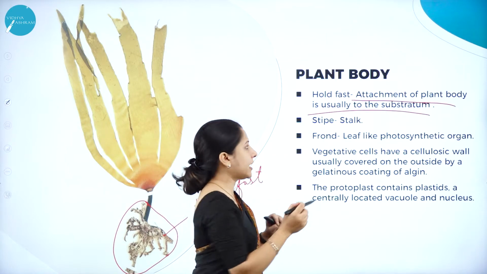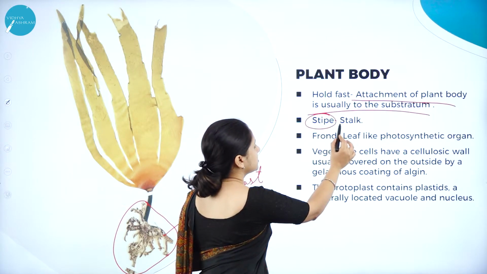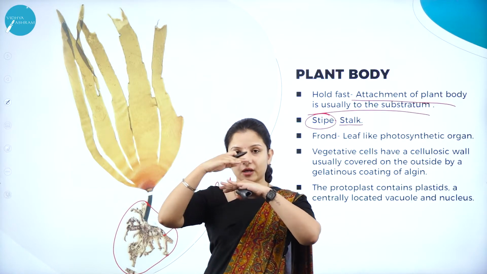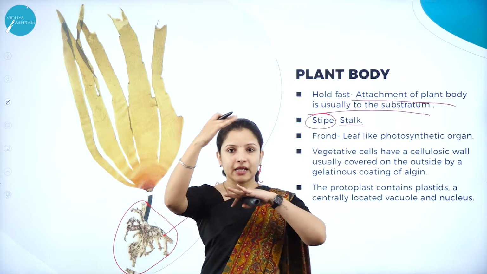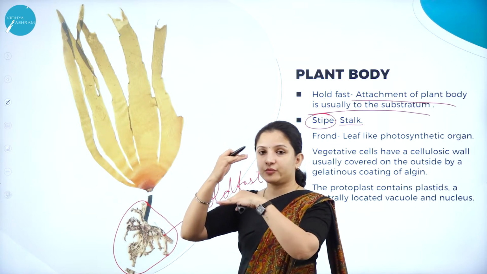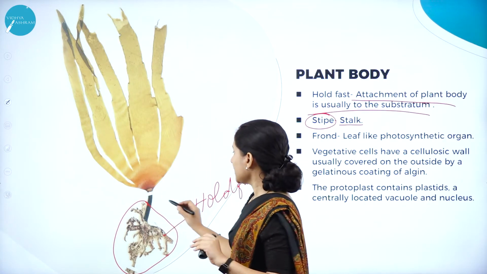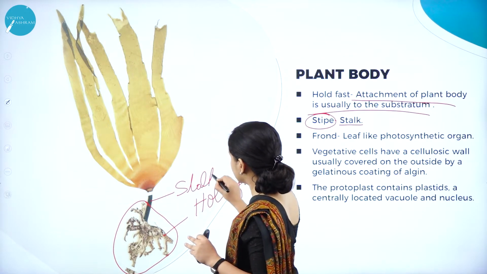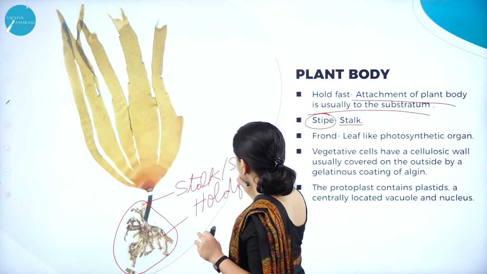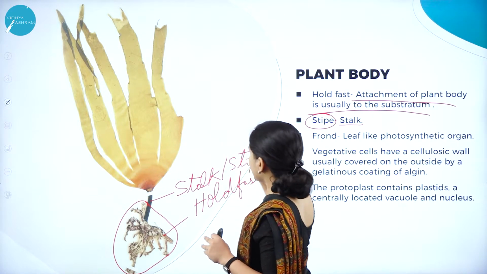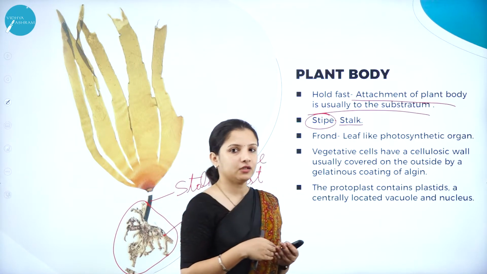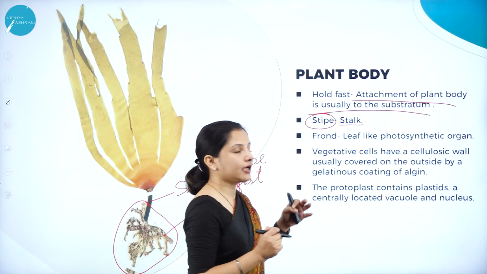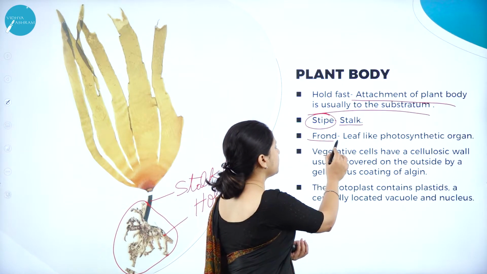The next structure in the plant body is called the stipe. The stipe is nothing but the stalk. There should be connectivity from the stalk to the plant body, in this case the leaf. So what is that connectivity? It is this particular stalk, the stalk or the stipe. Next, moving on to the upper part of the plant body of this Phaeophyceae member, it is called the frond. Frond means leaf-like.